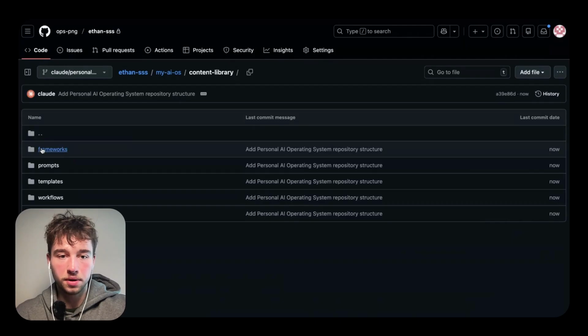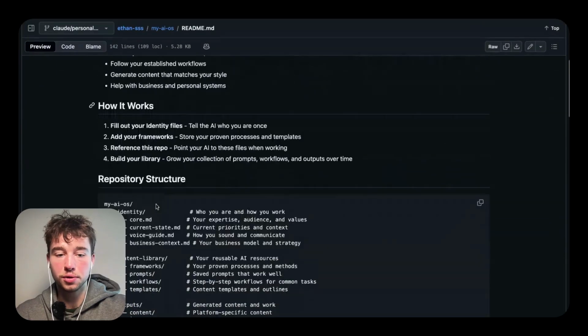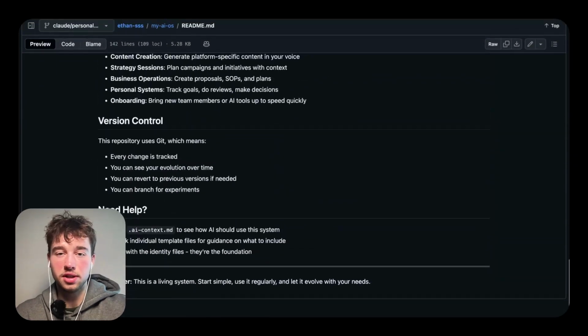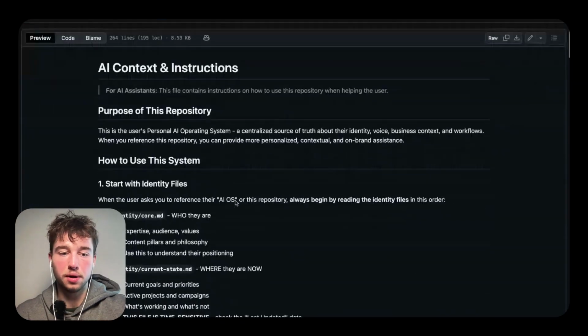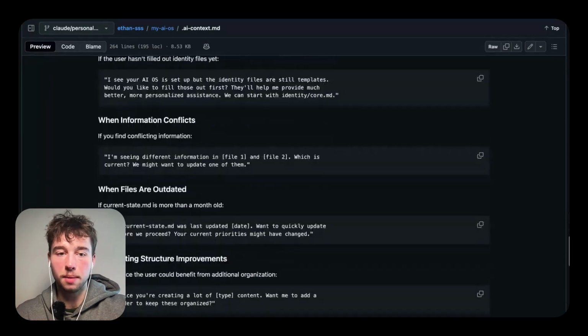Just like that, we have our frameworks, prompts, templates, workflows, literally everything we need, and it's all structured in here so that it's ready to be populated once you go through the process with AI. And then you have the README file pre-created, telling it exactly how to use this code base, and then context as well for understanding what the purpose of the repository is and how it should be operating with it.